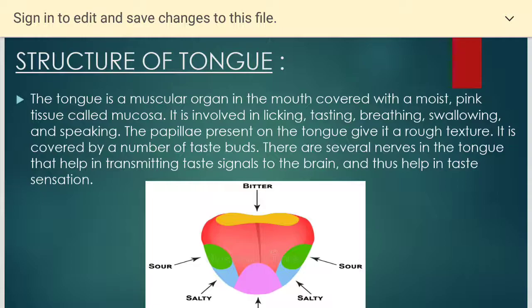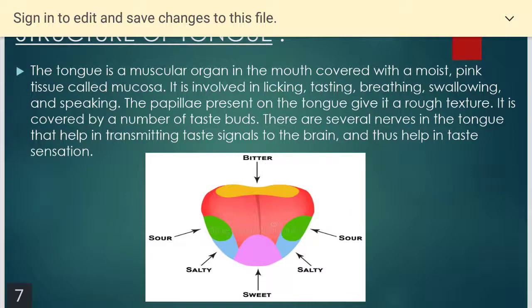There are several nerves in the tongue that help in transmitting the taste signals to the brain, and thus help in the taste sensation. Now in your lower classes you have studied that we have 4 types of taste buds. What are they? Of course, sweet, salty, sour and bitter. Yes, there is of course another one which is called umami. Umami is a taste flavor found in protein-rich food such as meat, seafood and cheese. Metallic taste is the taste of some artificial processed food materials, that is, tinned foods.